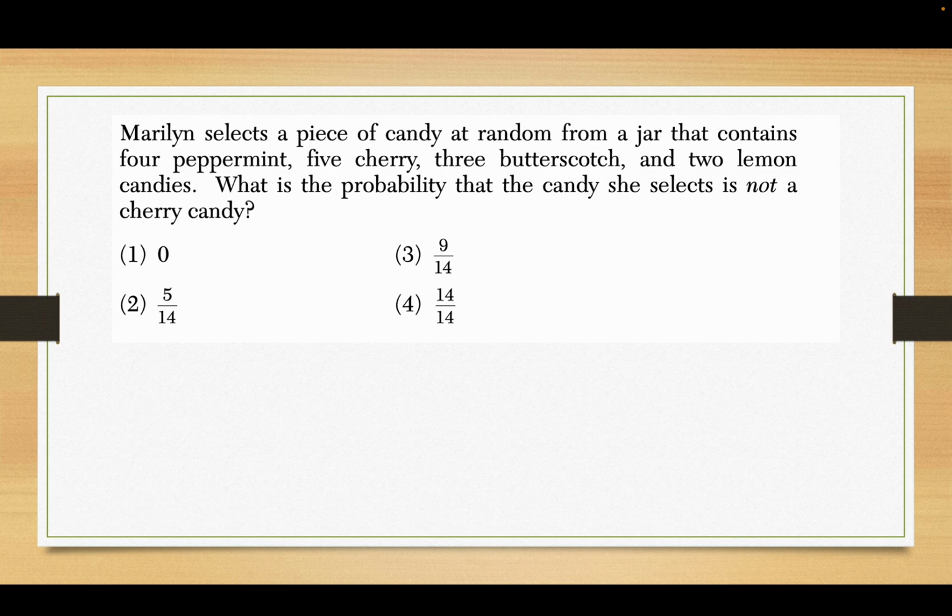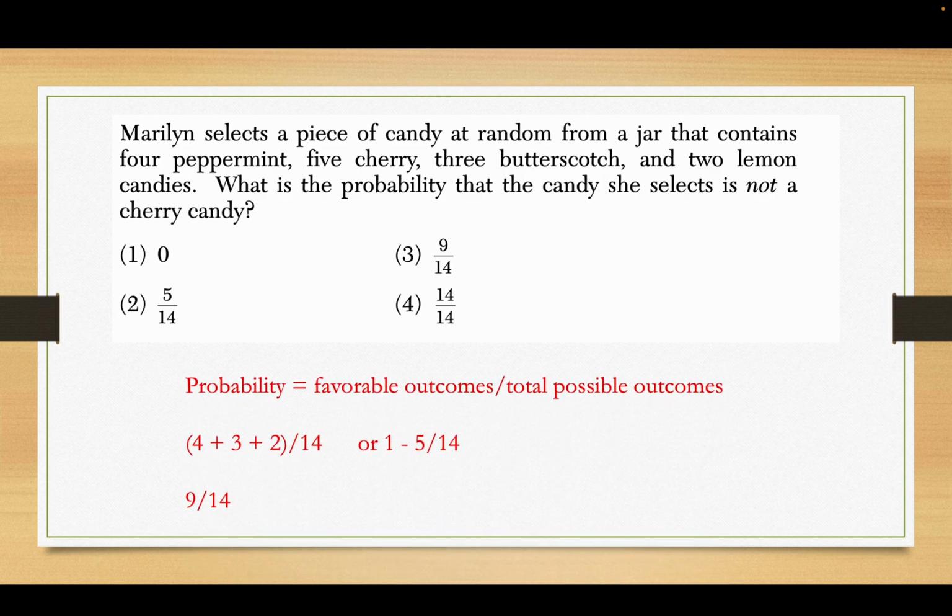Okay, so Marilyn selects a piece of candy at random from a jar that contains 4 peppermint, 5 cherry, 3 butterscotch, and 2 lemon. What's the probability the candy she picks is not cherry? So remember, probability is favorable outcomes, the number of ways to not be cherry. Those are 4, 3, and 2. If you add them up, you get 9 out of the total number of possibilities, which is 14. So 9 out of 14.